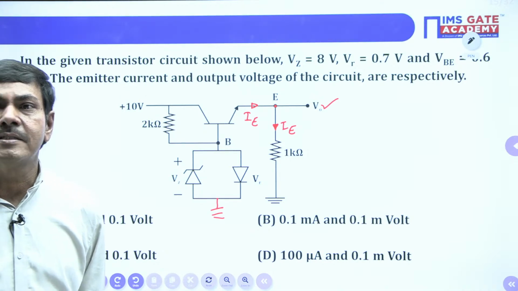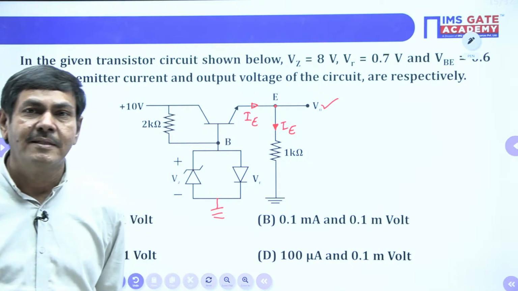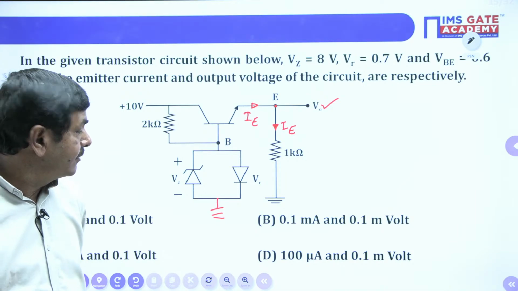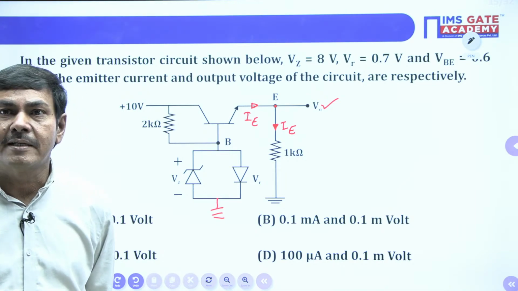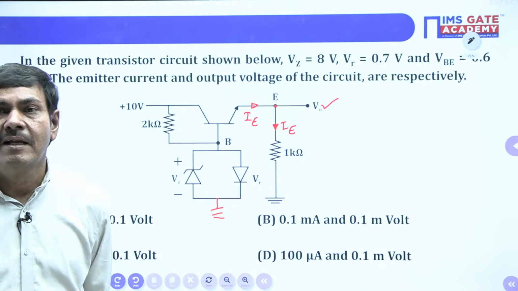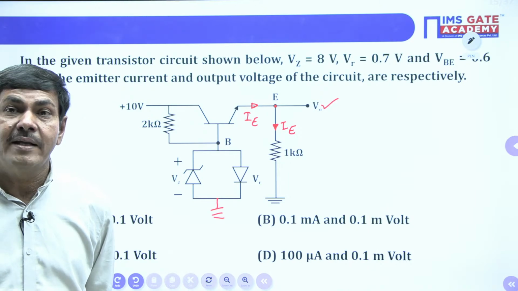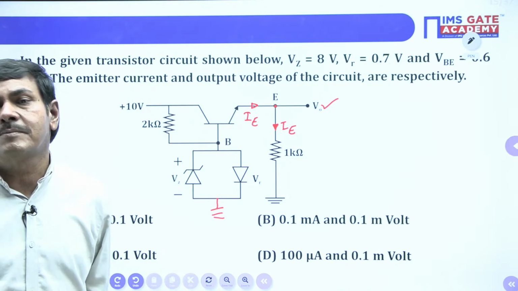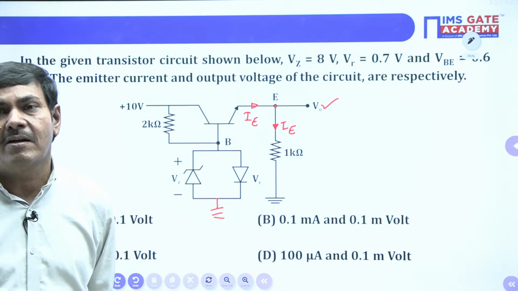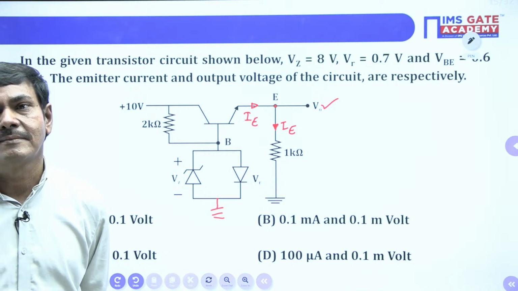Raviteja, can you give the answer? For the previous problem you said no doubt. Can you say whether the normal diode is operating in the network, or the Zener diode is operating? Yes, the normal diode is operating only. How can you say only the diode is operating? Why will the Zener diode not operate? That is my question. Why can't you say the Zener diode will not be operated in the network? Anybody?